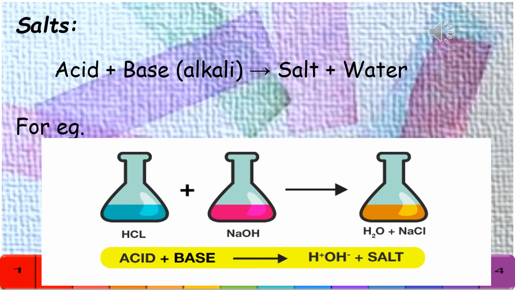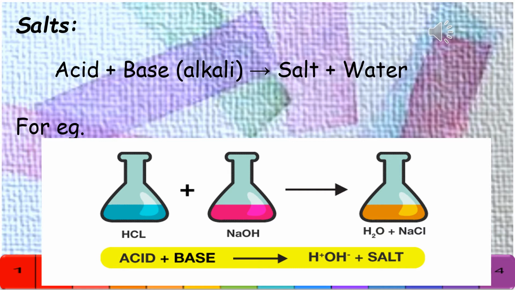The first part of the salt name is derived from the name of the base, and the second part of the salt's name is derived from the name of the acid. For example, the name of the salt called sodium chloride comes from sodium hydroxide, which is the base, and hydrochloric acid.